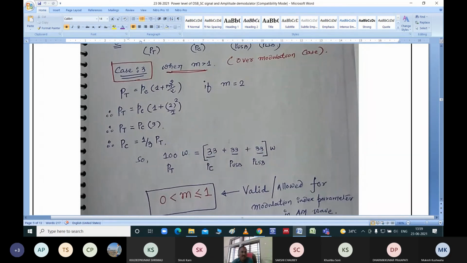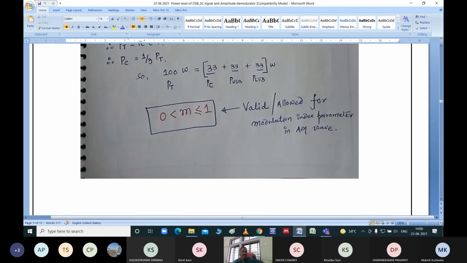In the carrier there will be 33 watt, in the upper sideband 33 watt, and in the lower sideband 33 watt. So here, comparatively, these segments are becoming more powerful, but there will be a confusion between the carrier signal and the sidebands, because these are three signals of equal power level. So that's why even theoretically it is said that we must not transmit any signal in which the modulation index value is greater than 1. It is prohibited, and that's why this is the valid range of modulation index. It should be greater than 0, but always less than or equal to 1.